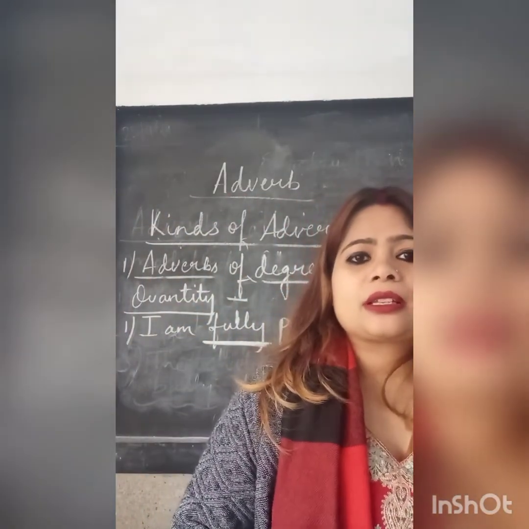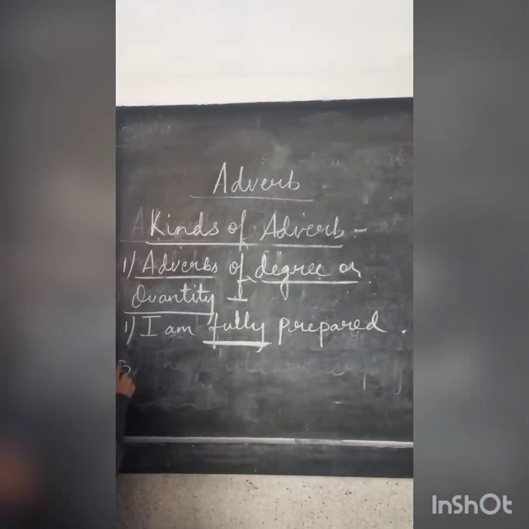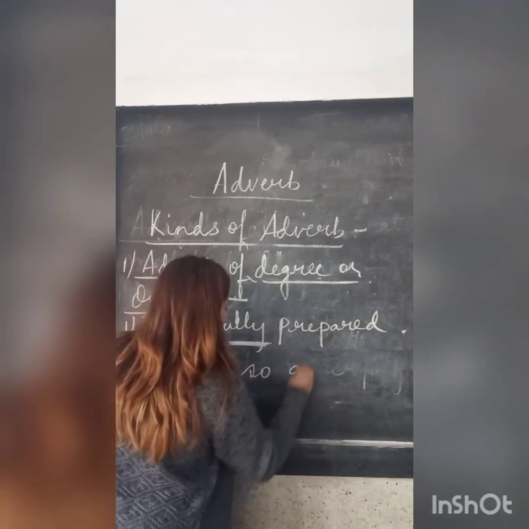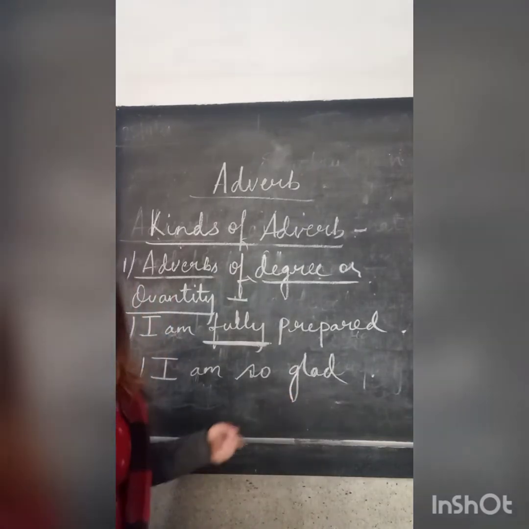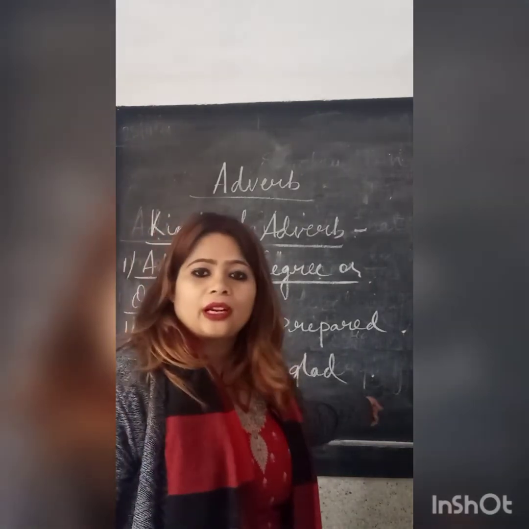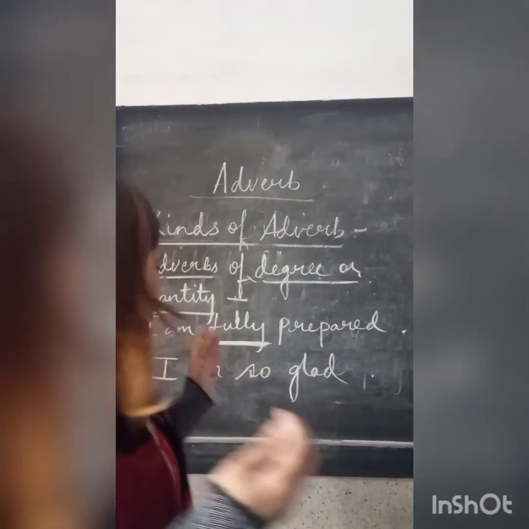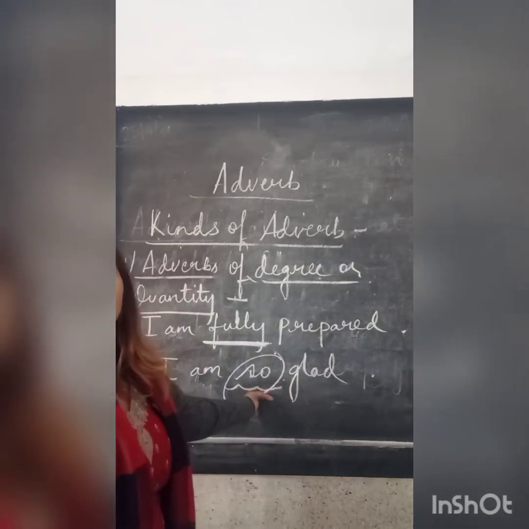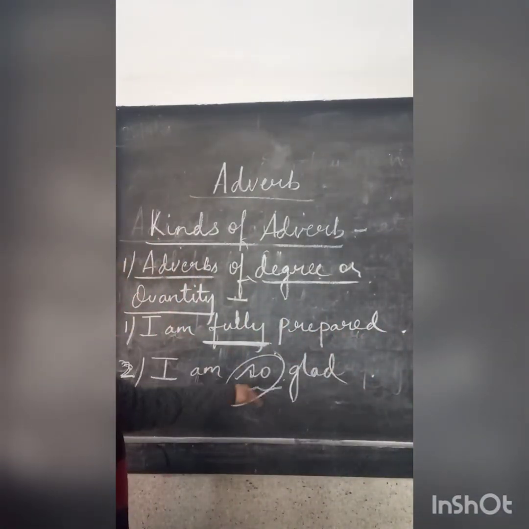Now let us see the second sentence. I am so glad. It could have been I am glad, but I am so glad. To what degree, to what measurement are you glad? You will say I am so glad. So this word so is the answer for adverbs of degree or quantity. This is telling you the quantity, no?